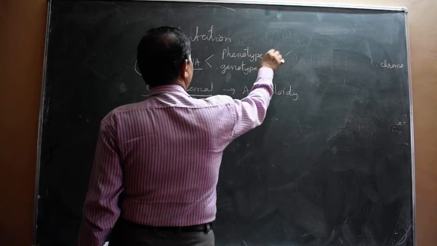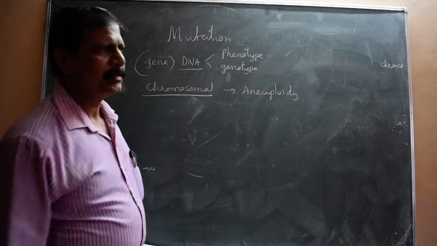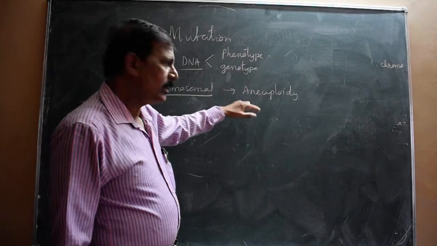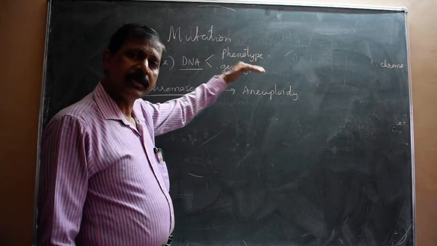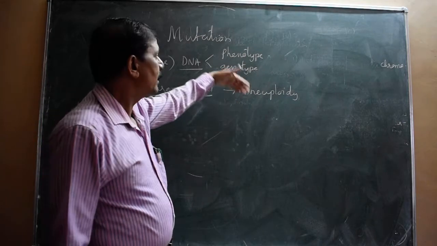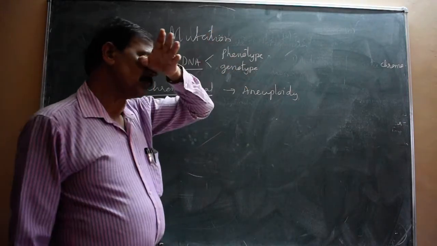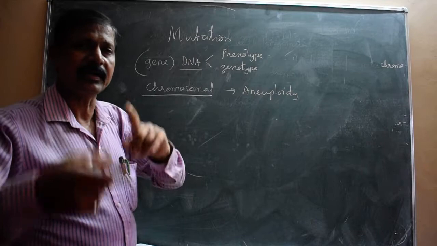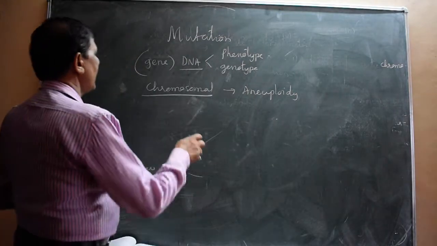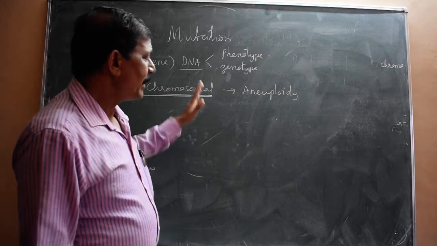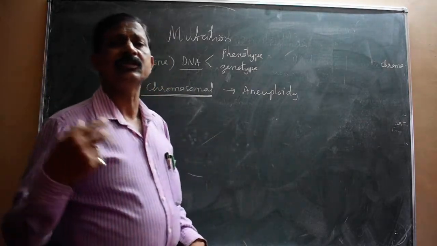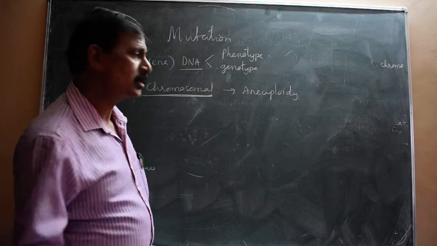Phenotype means what? External identity. Genotype means what? Internal identity. When the DNA sequence is altered, the genotype is changed, and what else changes? The phenotype also changes. So both internal and external changes take place. And when there is an alteration in the chromosome, at that time also there may be a change, and that is also called a mutation.